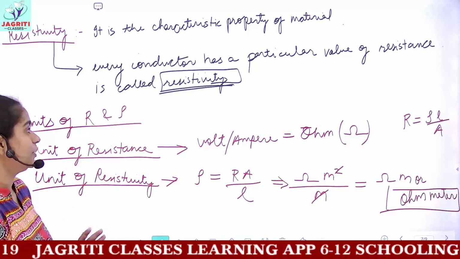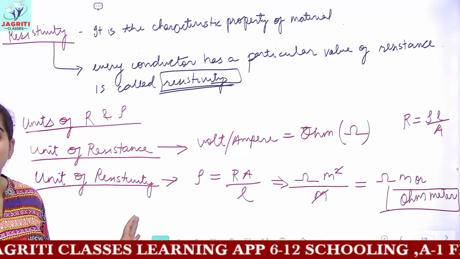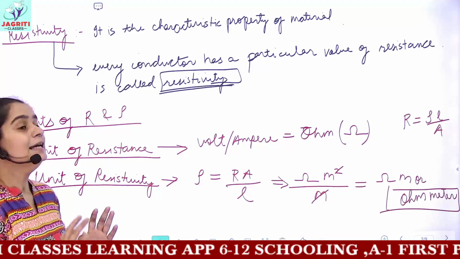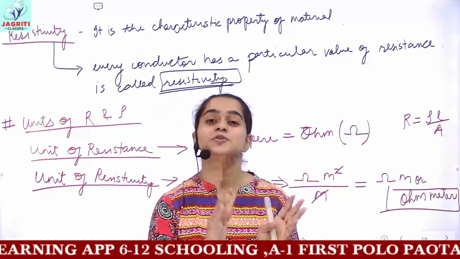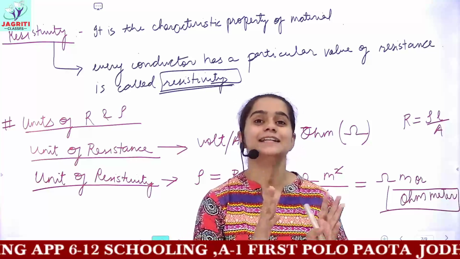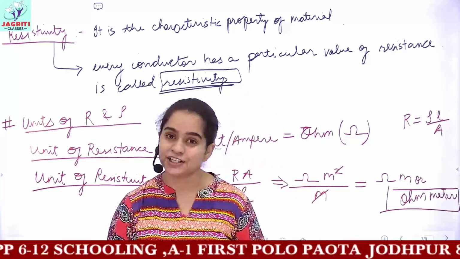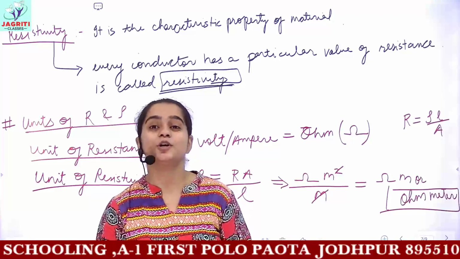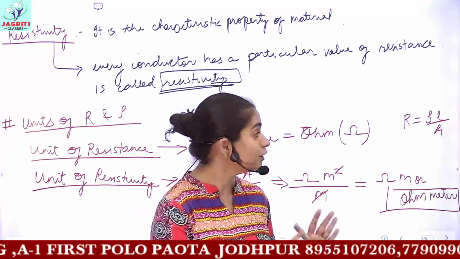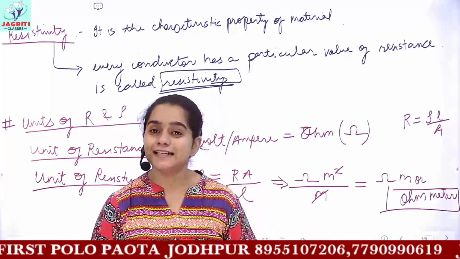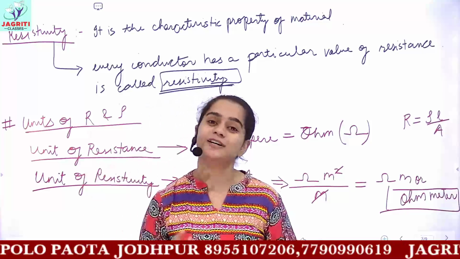We have now completed the topic of resistivity. In the next class, we'll start with different types of combinations of resistors, that is series and parallel combination, and then solve some questions related to that concept. I need you to practice all the questions of your NCERT textbook for the topics we have covered in this chapter.